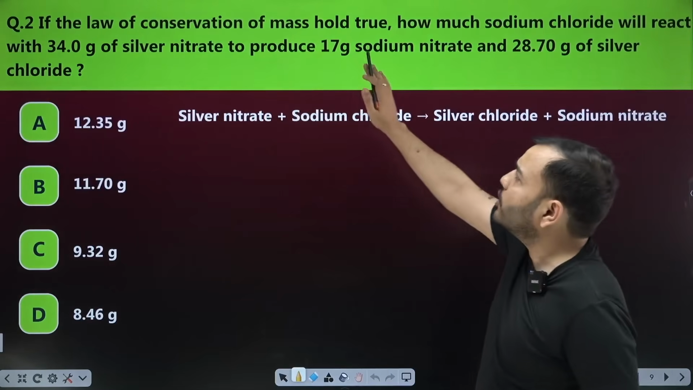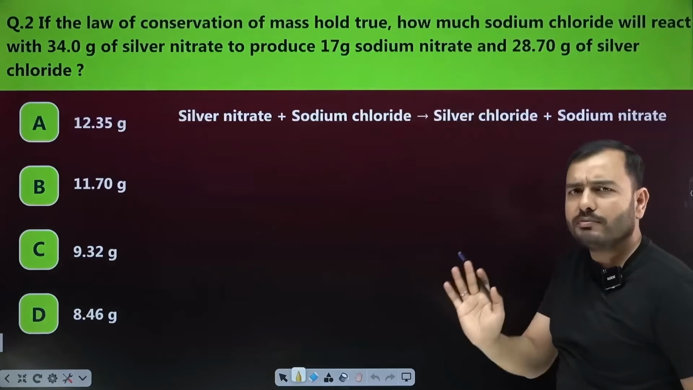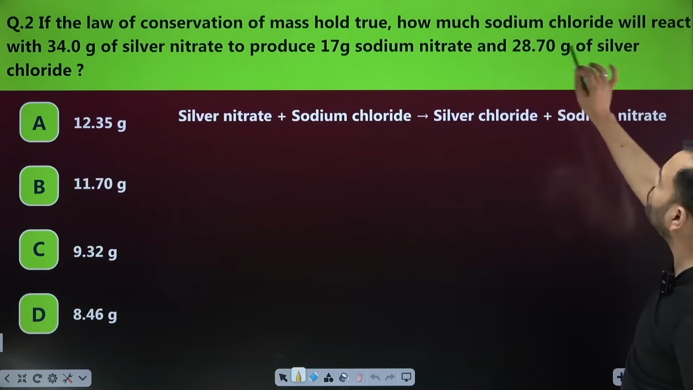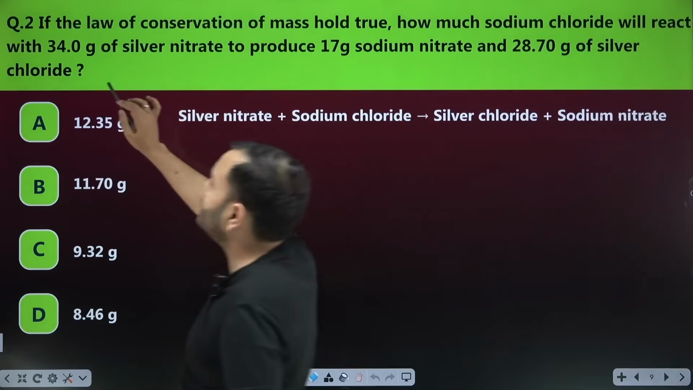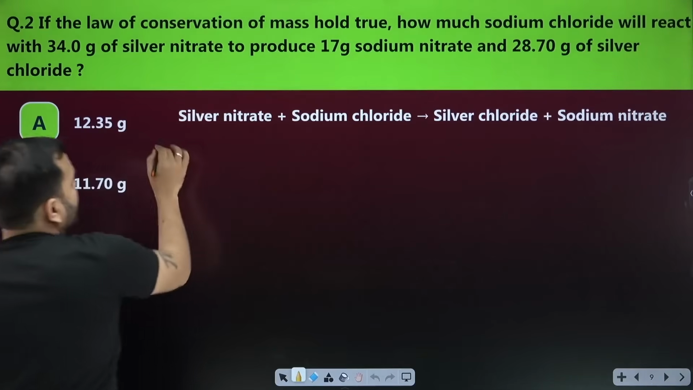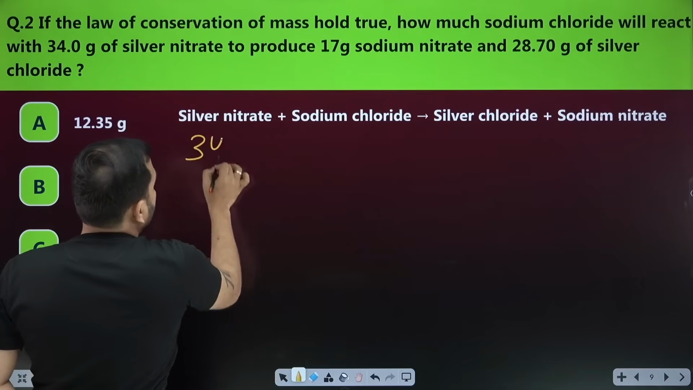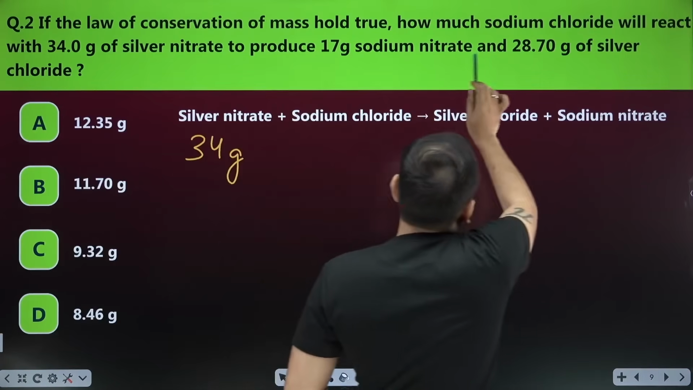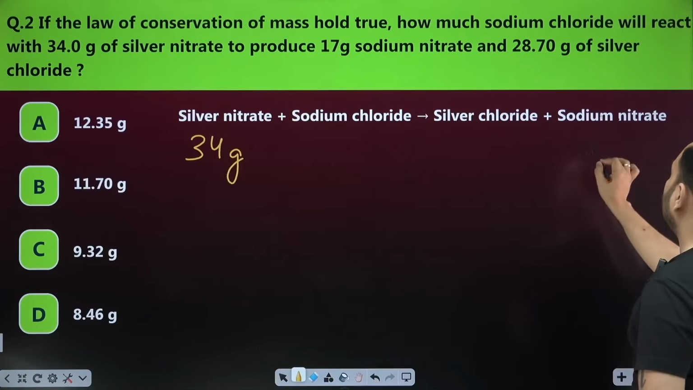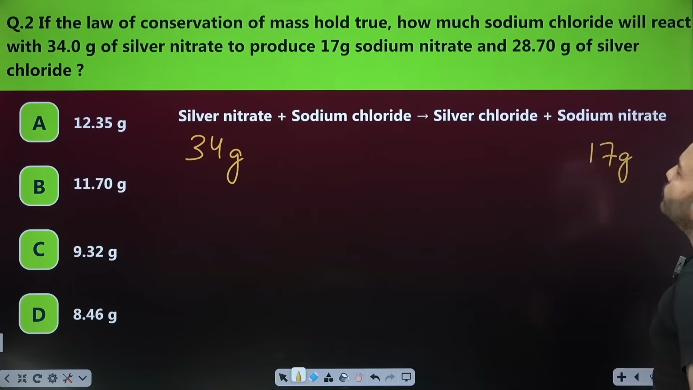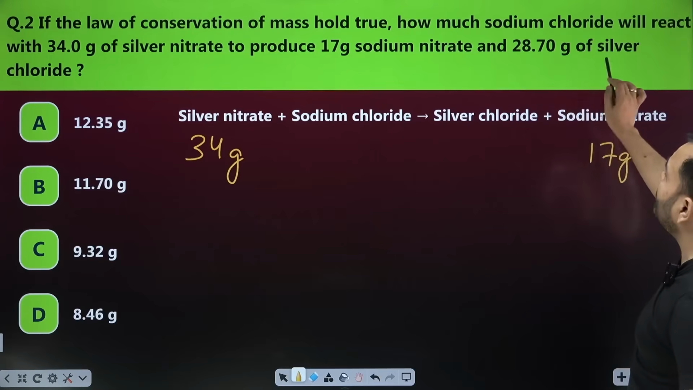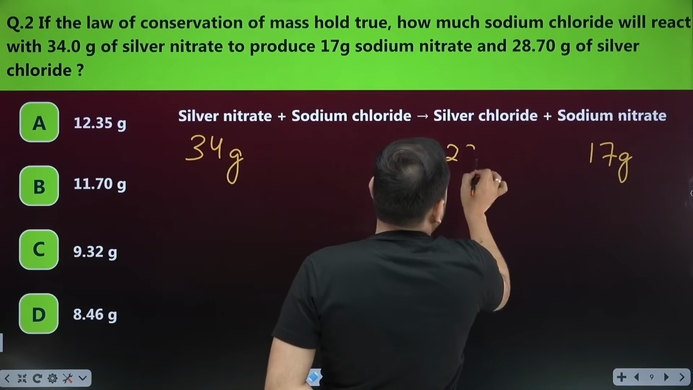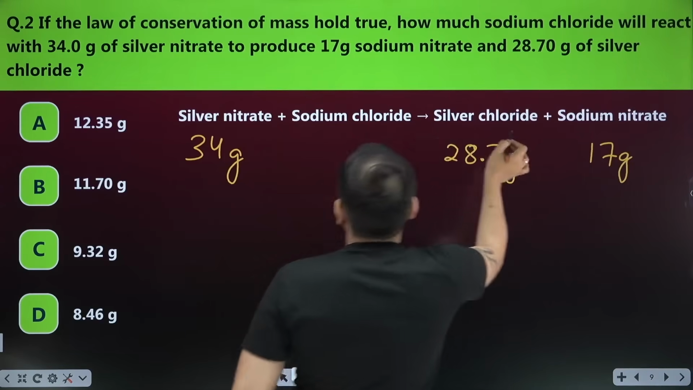Let's see the next question. If the law of conservation of mass holds true, which is obvious, how much sodium chloride will react with 34 gram of silver nitrate? This is silver nitrate. How much is the silver nitrate? 34 grams of silver nitrate to produce 17 gram of sodium nitrate. How much sodium nitrate is formed? 17 gram of sodium nitrate and 28.7 gram of silver chloride. This is the silver chloride. How much is it? 28.7 gram of silver chloride.